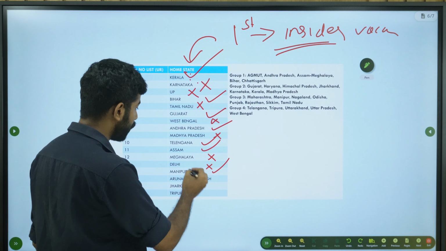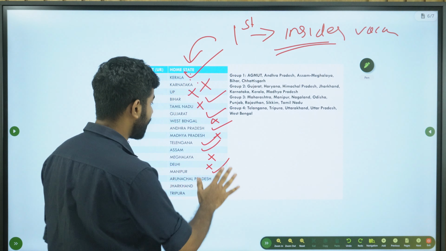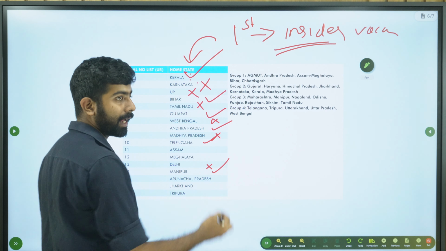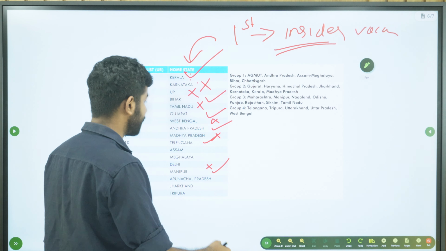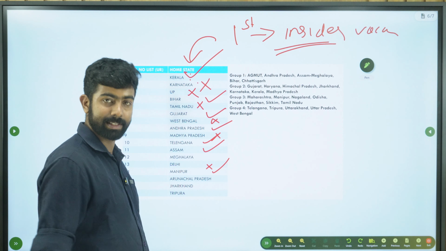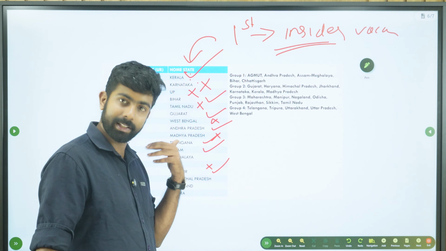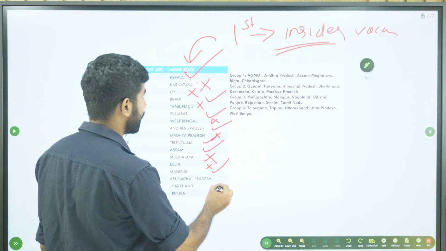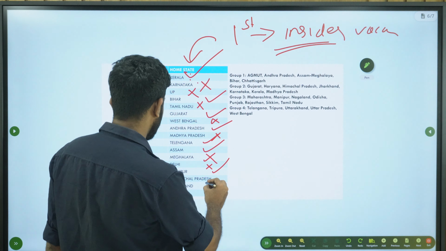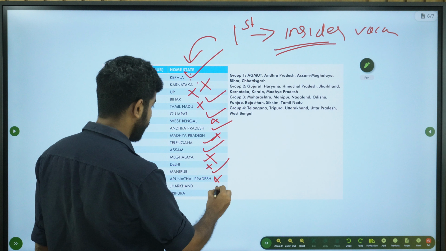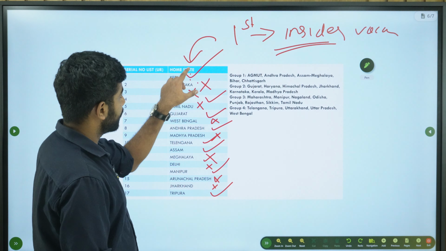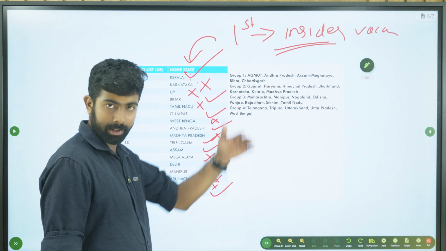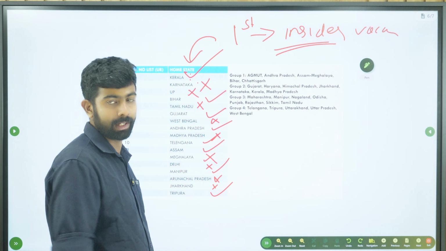Manipur. Okay. Here, Assam, Meghalaya, I forgot to mention. Assam, Meghalaya is actually one cadre, right? So their vacancies will be considered as one. So for Assam, Meghalaya, say an insider vacancy is there, but for Meghalaya that insider vacancy was gone, so he did not get. So he did not get, he got. Okay, so these people, after the insider vacancies were filled up to 70, right? Because 70 people are there to fill the vacancies.